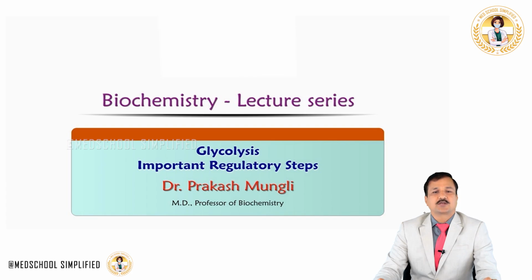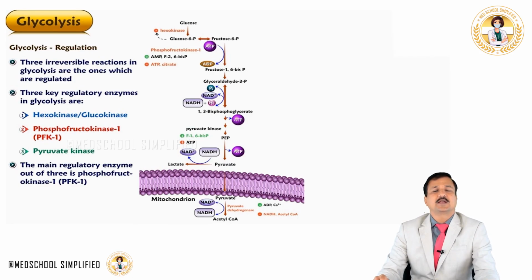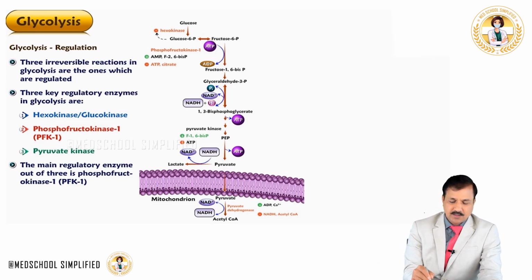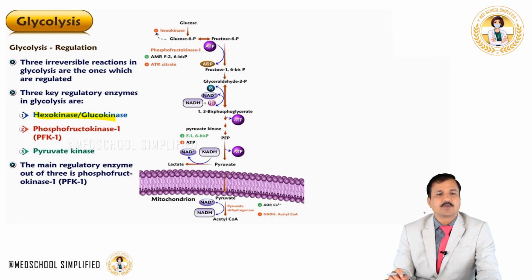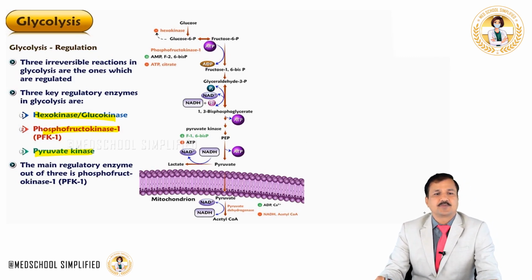In this particular lecture, I will be explaining important regulatory steps in glycolysis. Let's look into the details. There are three irreversible steps in glycolysis, and these three irreversible steps are the ones that are regulated in glycolysis. Those steps are the hexokinase/glucokinase step, the phosphofructokinase 1 reaction, and the pyruvate kinase reaction.